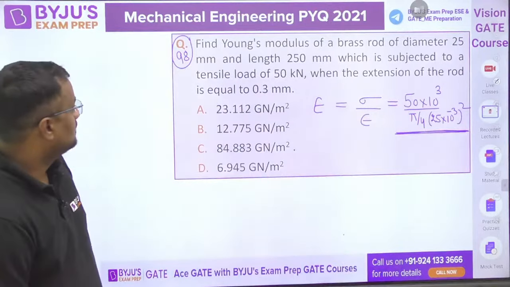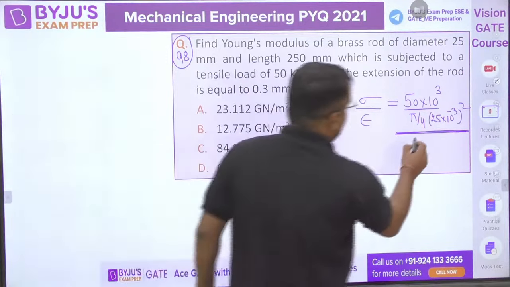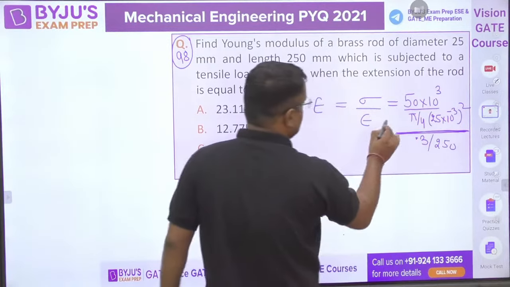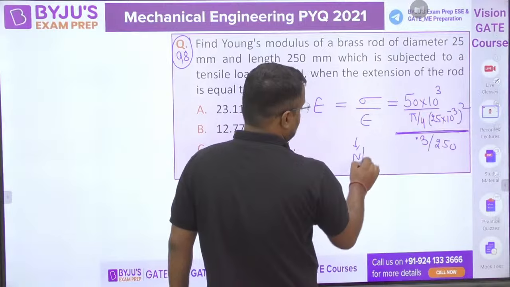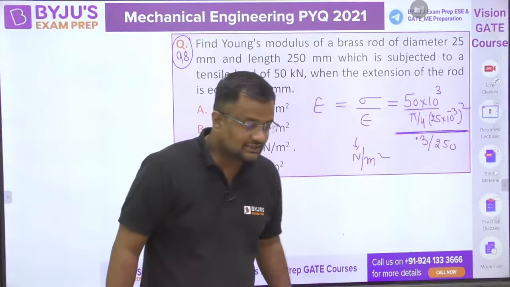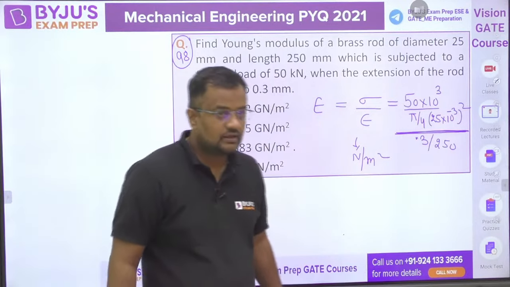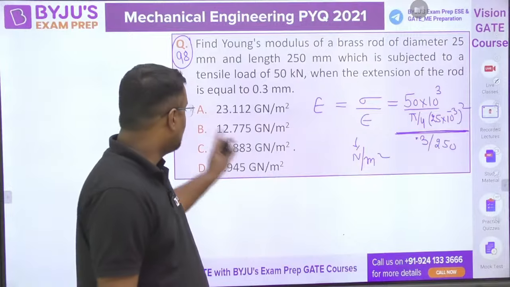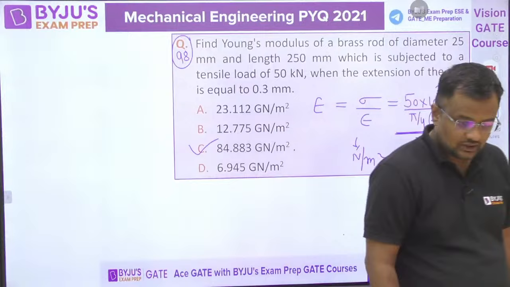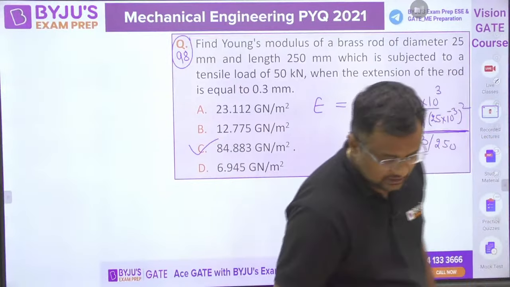What is strain? Strain is unitless, 0.3 upon 250. This is in Newton per meter square. Giga is 10 to the power 9. How much are you getting? Are you getting 84.883?